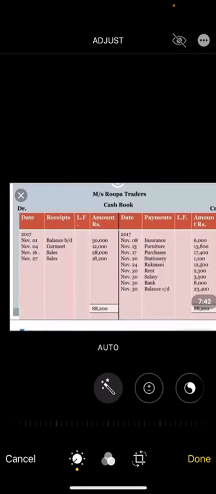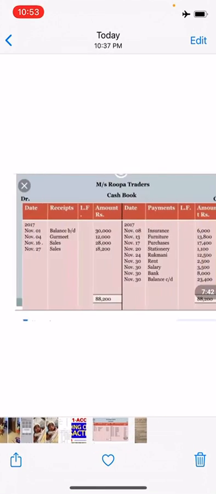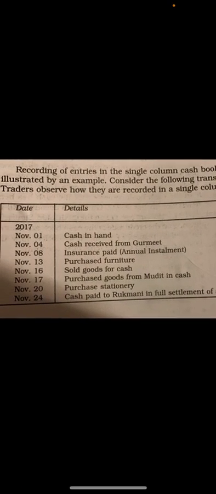Next is sold goods for cash. November 16, sold goods for cash, amount is 28,000. So whenever you sell goods, the sales account is always credited, correct? So you know, when you sell goods, obviously you get cash. So cash account is debited, sales account is credited.